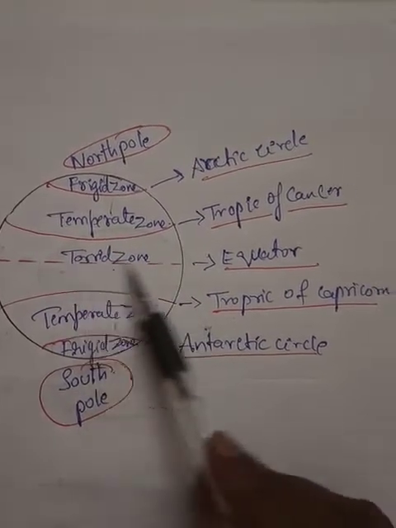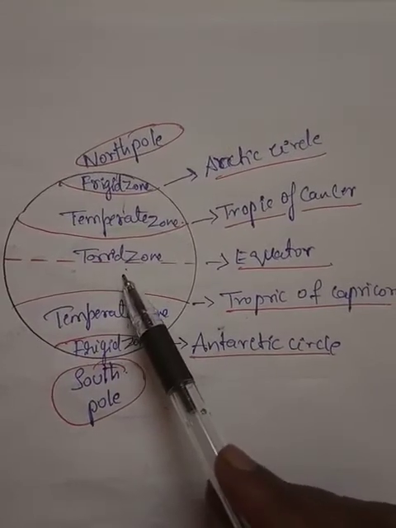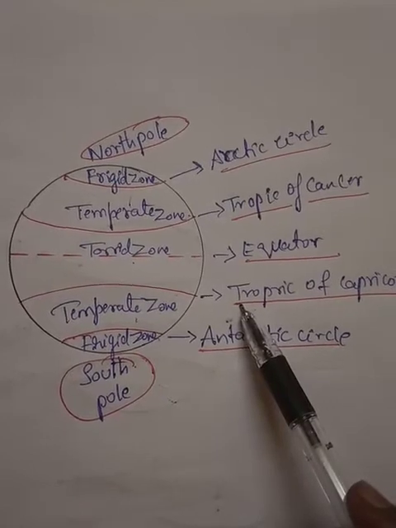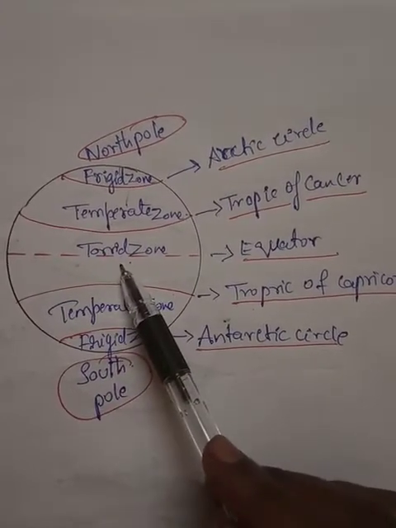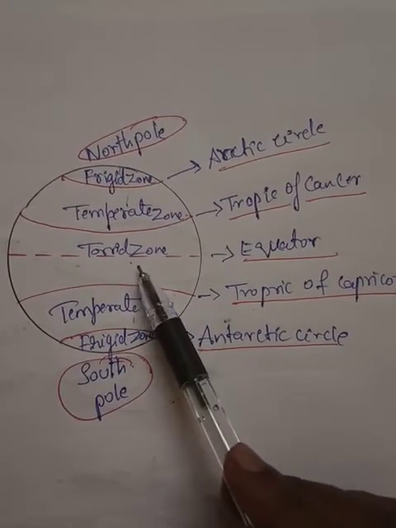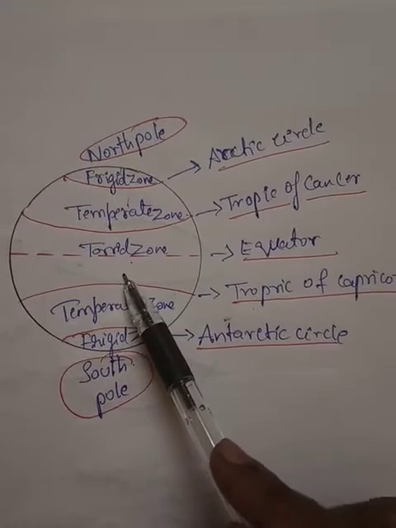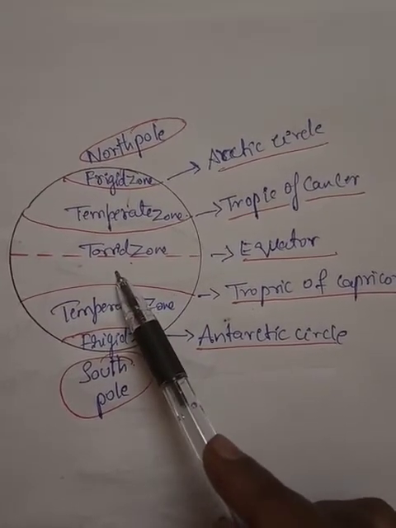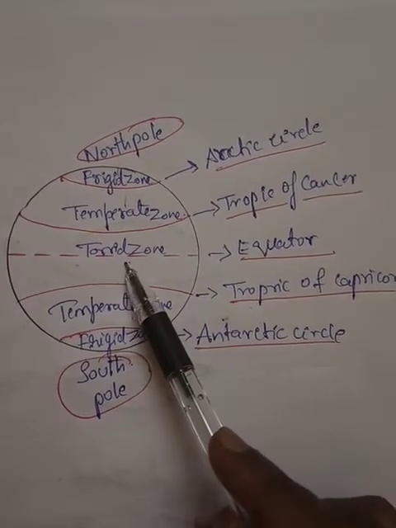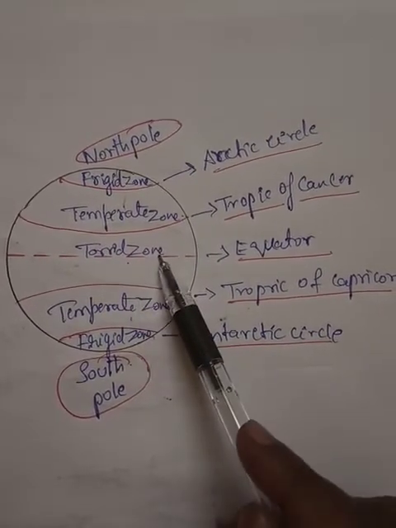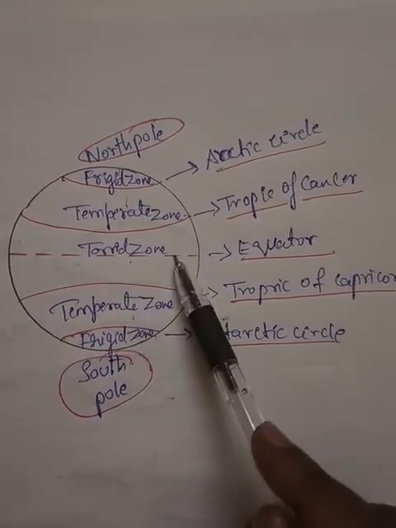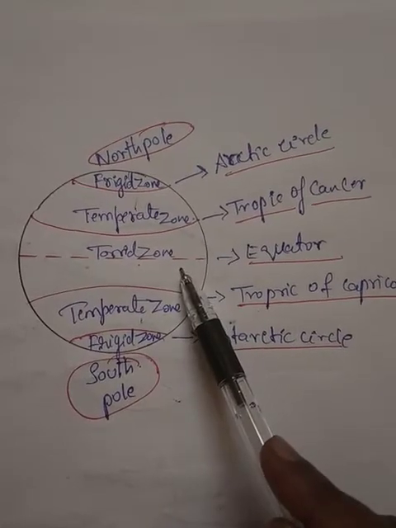Basically, the torrid zone, which lies between the Tropic of Cancer and the Tropic of Capricorn, is known as the torrid zone. As it receives direct sun rays, this zone is very hot. So this zone experiences a very hot and humid climate. Due to the high humidity, some places in this zone receive heavy rainfall. Which region? Torrid zone region.